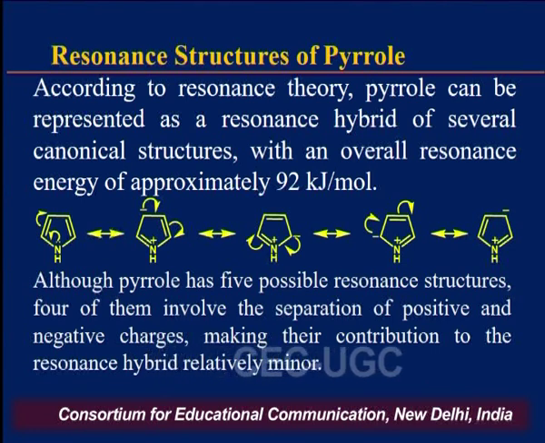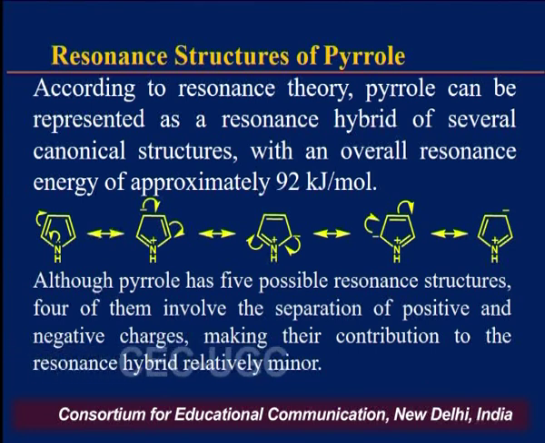So according to resonance theory, pyrrole can be represented as a resonance hybrid of several canonical structures with an overall resonance energy of approximately 92 kilojoule per mole.